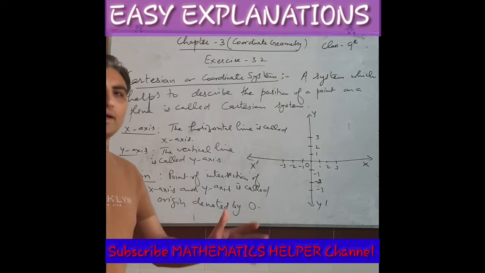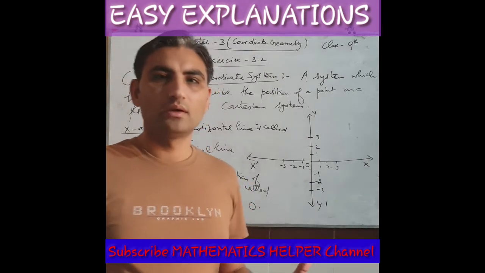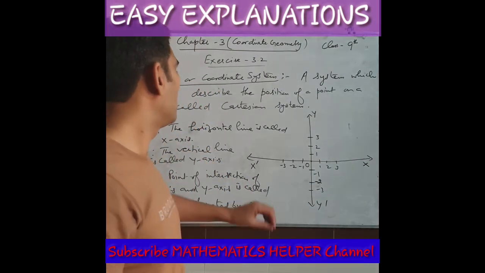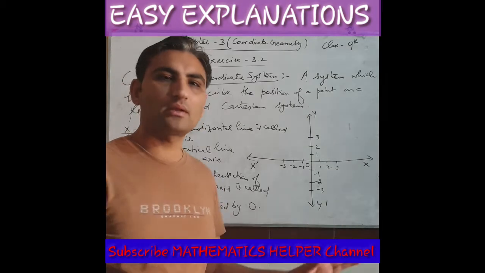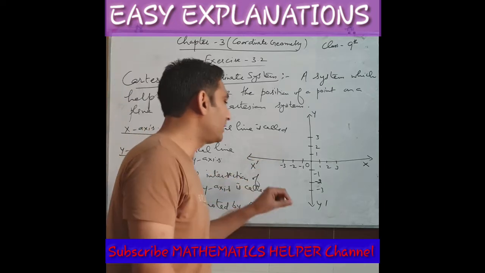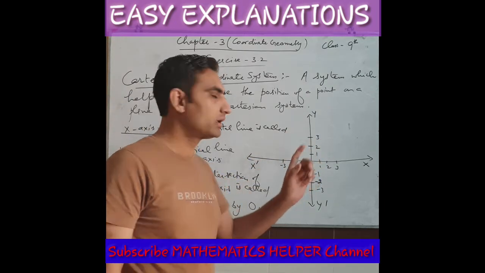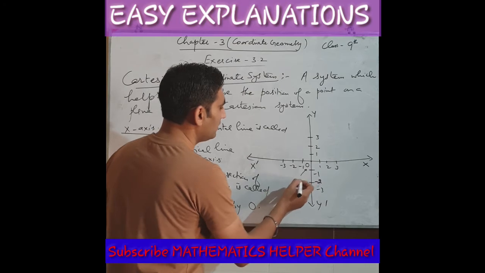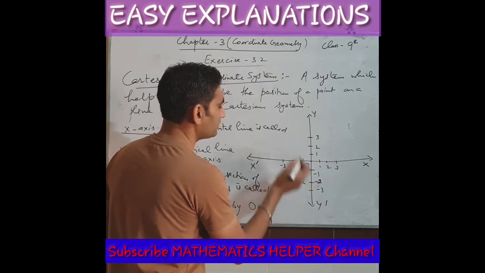We usually write O for origin, but you can just remember it is the origin, the point of intersection of both axes, and when you mark values then you have to treat it as 0. So this is called the origin.